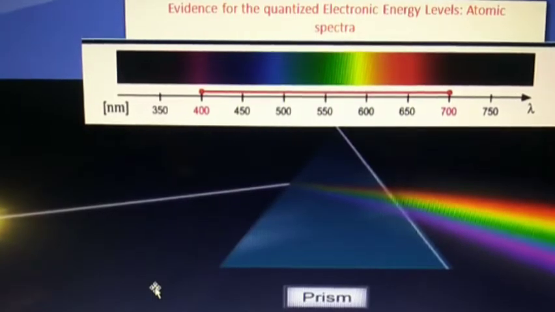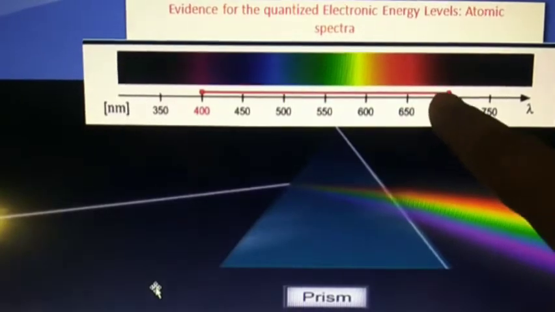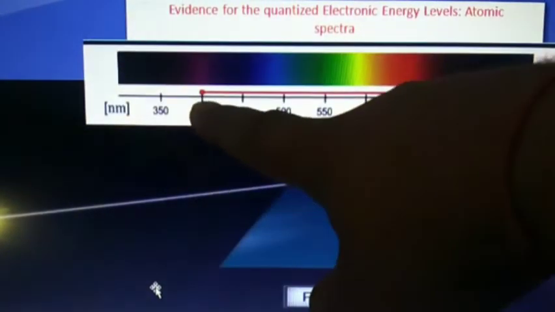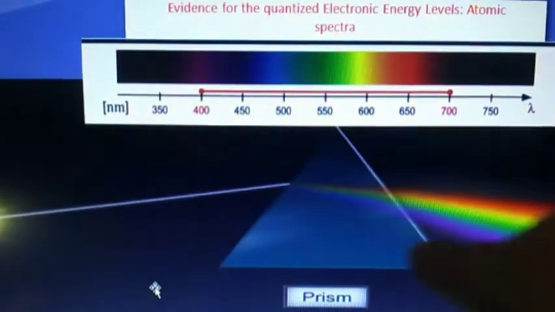It is observed that when a ray of white light is passed through a prism, the wave with shorter wavelength bends more than the one with longer wavelength. Here you can easily see that red color has longer wavelength and violet color has shorter wavelength.